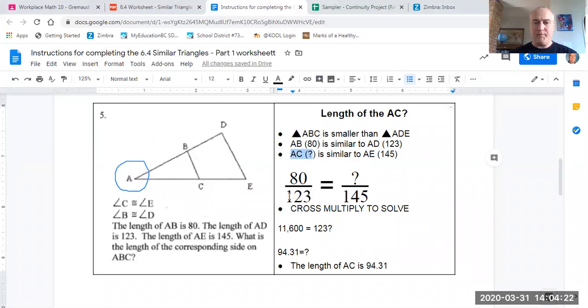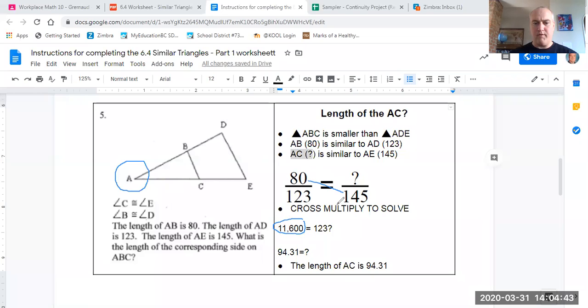So once again, we're going to cross multiply by the two numbers we have, which is 80 times 145, and that's going to arrive at a value of 11,600 when we multiply that into our calculator.